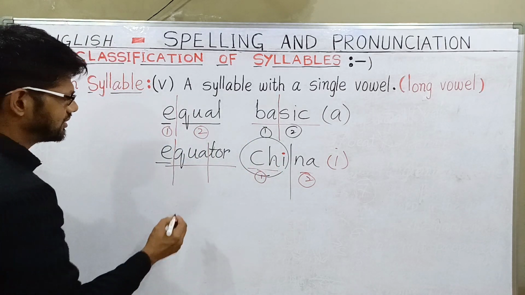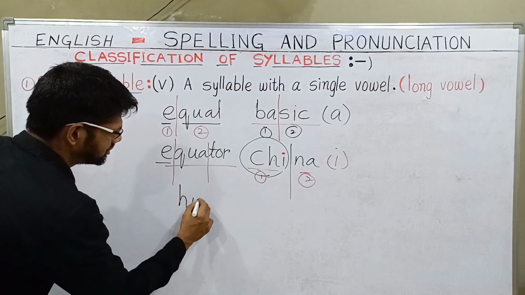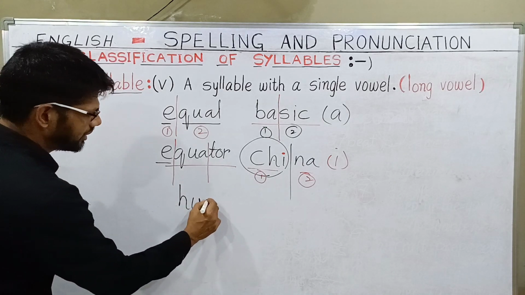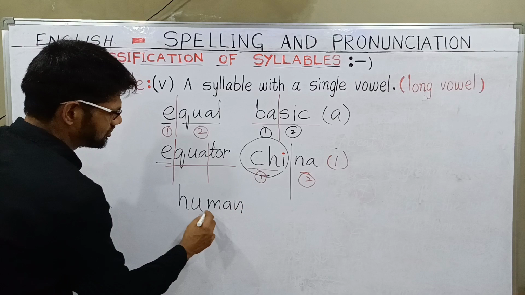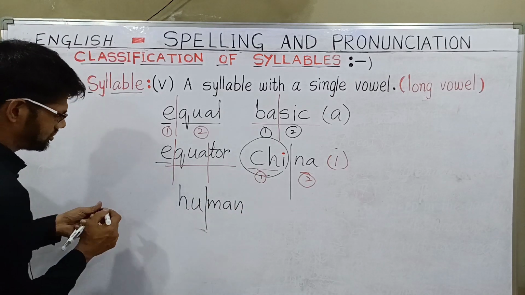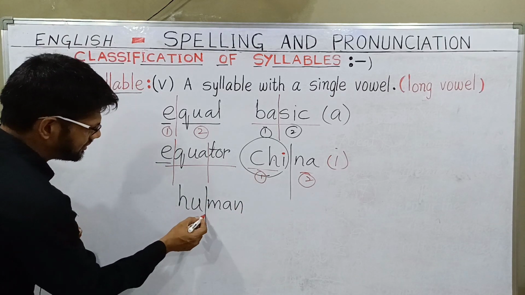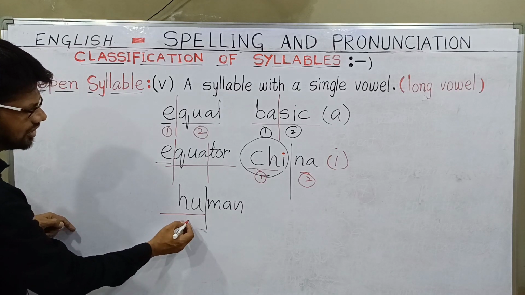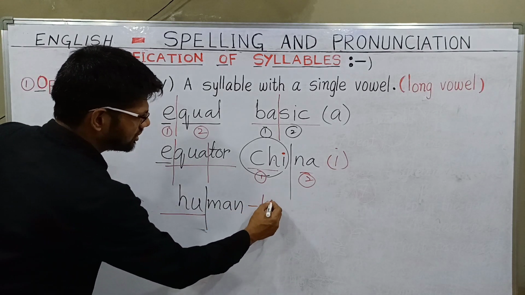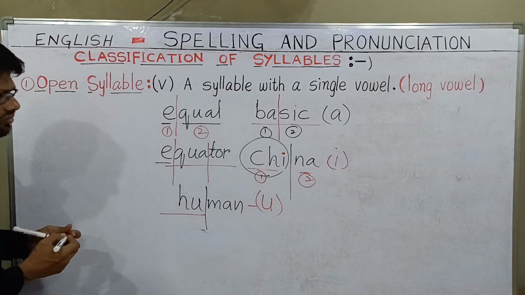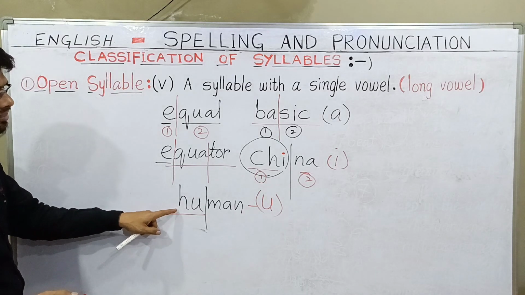Then human: hue, H-U, and M-A-N, man. You can notice that in human we also have a long vowel sound. U gives the long U sound, and H-U completes one beat.